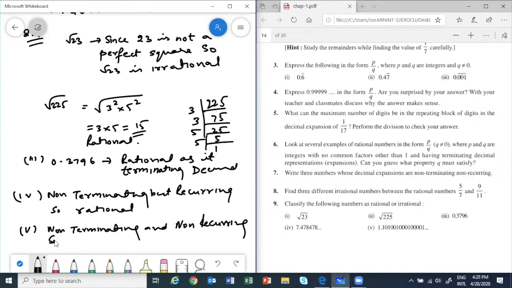Okay, so it is irrational. Okay, so this finishes the exercise and we will proceed towards the theory part.